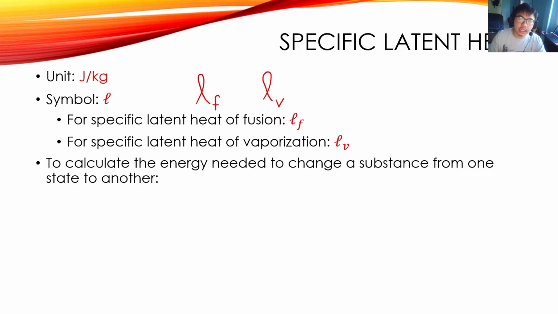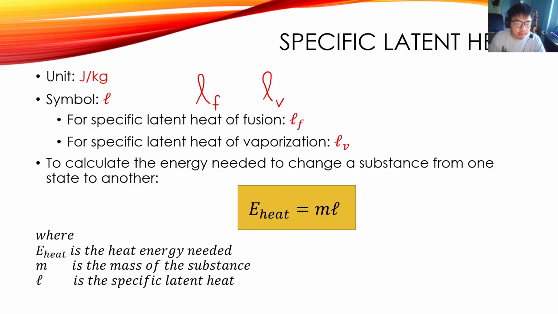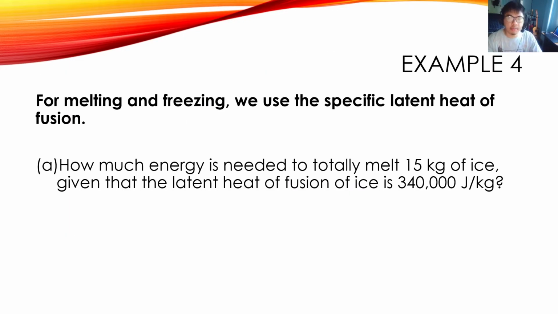Now, we can calculate specific latent heat, or you can calculate the energy needed to change a substance from one state to another, in other words its latent heat, by using this formula. So the E heat, so this is the energy needed, is equal to mass times the specific latent heat. Okay, E is equal to mL. Now let's do this example so that you can see how we can use that formula that you just learned.